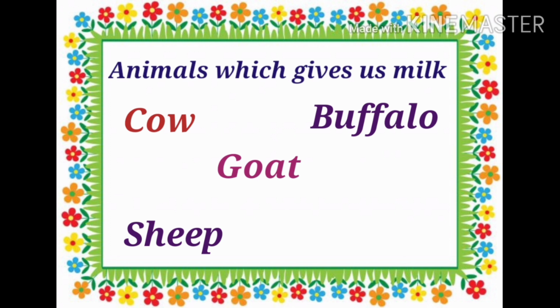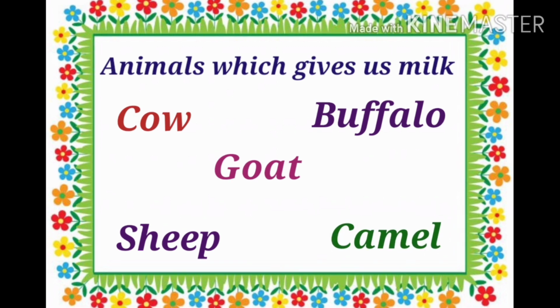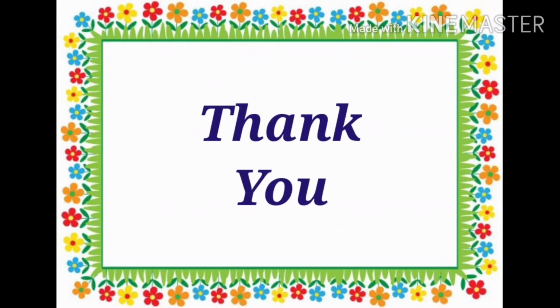S-H-E-E-P. Sheep. Camel. C-A-M-E-L. Camel. Speak out. Cow. Buffalo. Goat. Sheep. Camel. Now learn the names of these 5 animals which give us milk. Okay? I'll ask you in your coming Zoom class. Thank you.